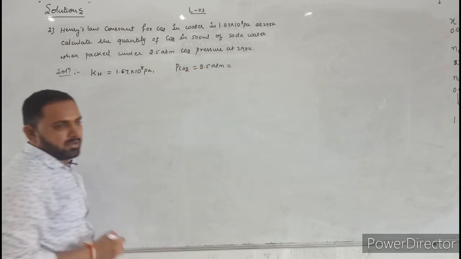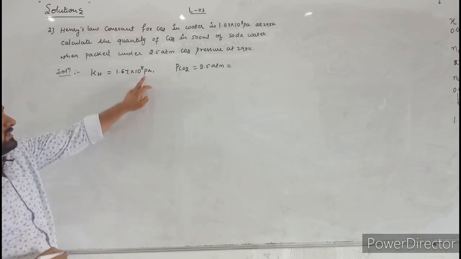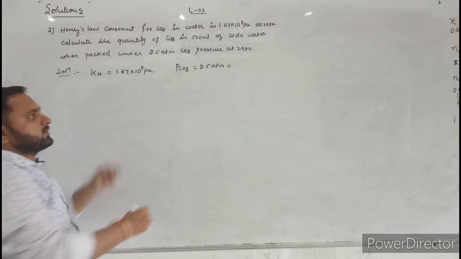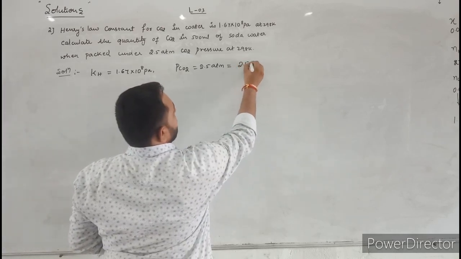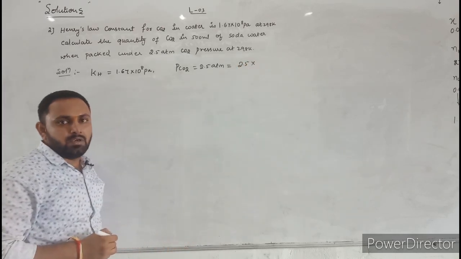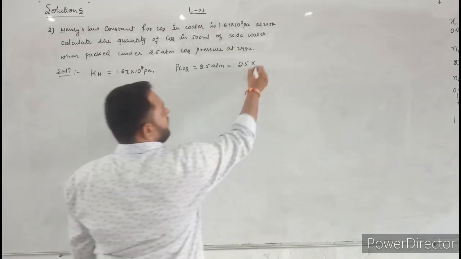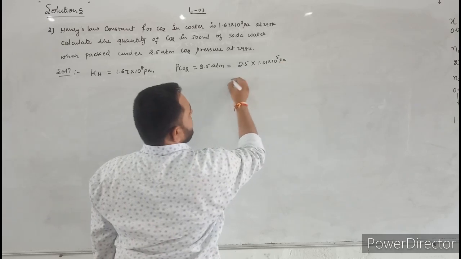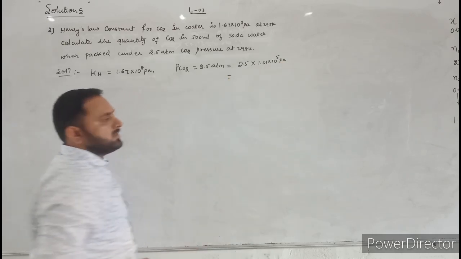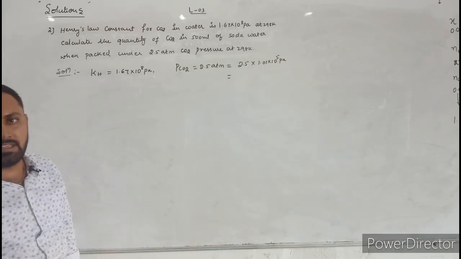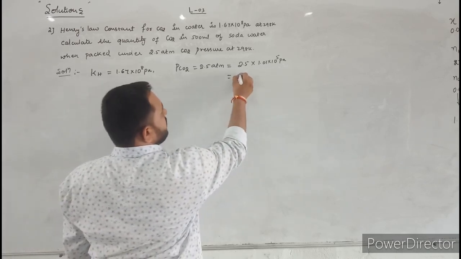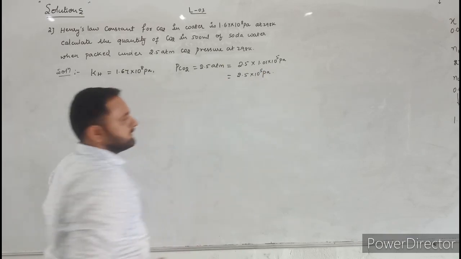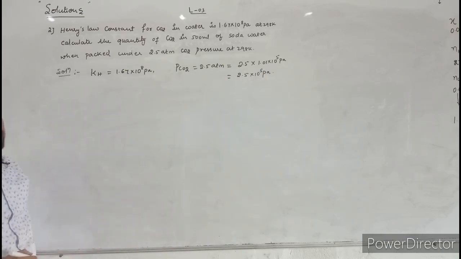Now let us convert pressure of carbon dioxide in terms of Pascal. Why? Because here the KH value is given in terms of Pascal. So 2.5 into 1 atm is equal to how many pascals? 1.01 into 10 power 5 pascals. 1.01, that means it is nearly equal to 1. So 2.5 into 10 power 5 pascal. Okay, this is the pressure of carbon dioxide given in the question.